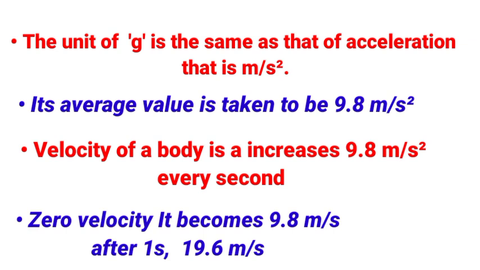Say if the body is dropped with zero velocity, its velocity becomes 9.8 meter per second after 1 second, 19.6 meter per second after 2 seconds, 27.4 meter per second after 3 seconds, and so on.